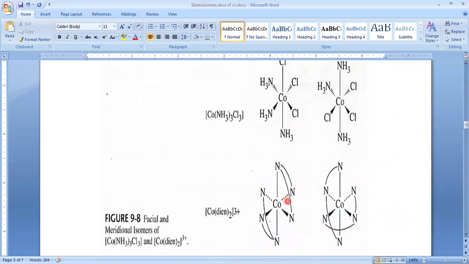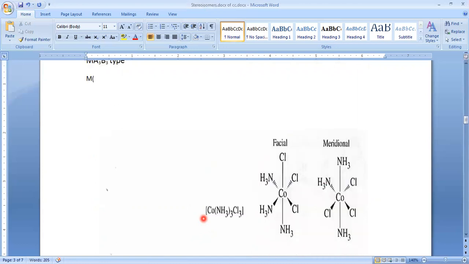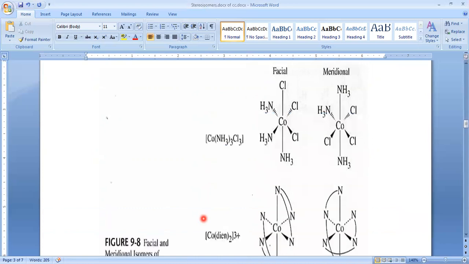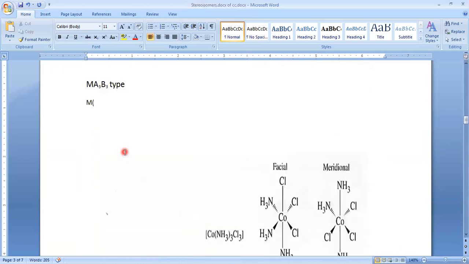Generally, we can represent this one as... it is a tridentate ligand, and how many do we have? Two. That is unsymmetrical. We can say this one as DIEN. Now I'm writing the formula of that one.